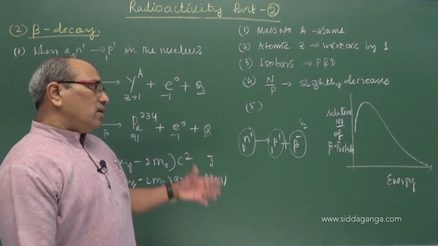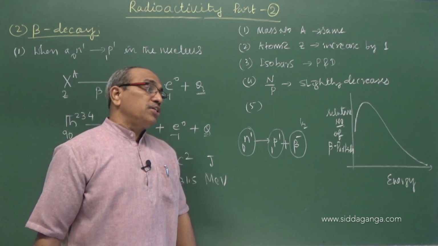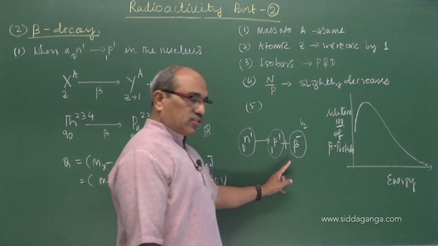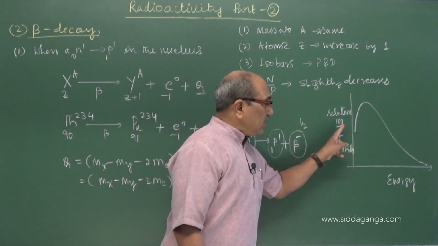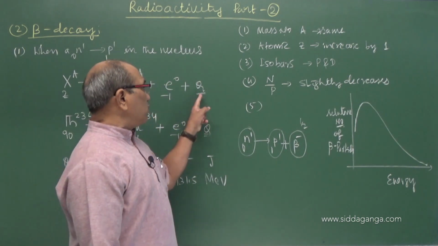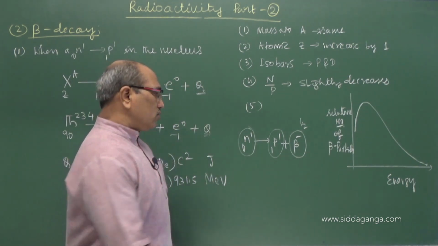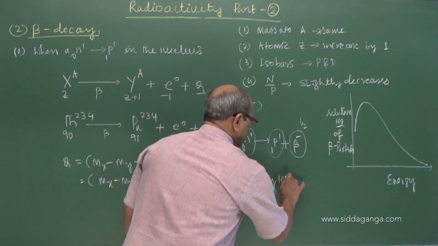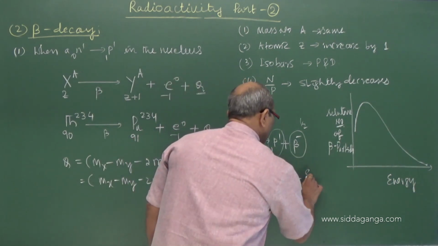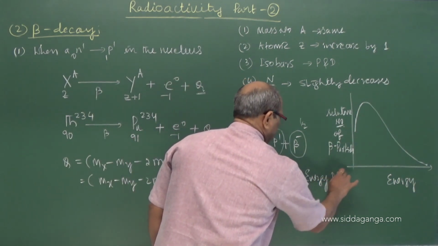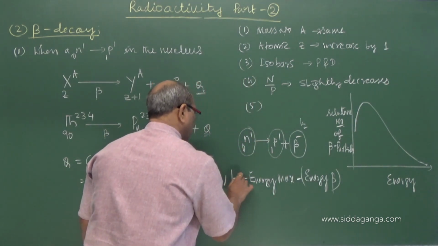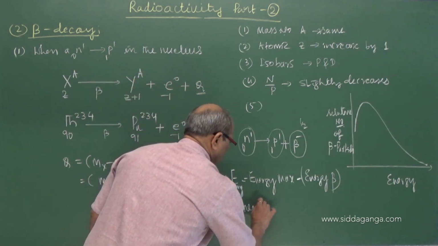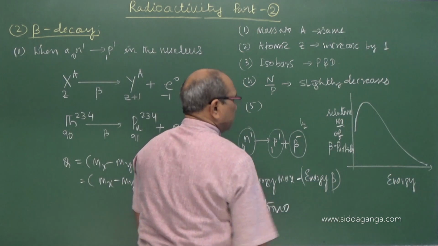That was the argument given by Pauli, who stated that some particle must carry the missing energy of these beta particles, where the varying energy must be carried by some other particle to compensate the law of conservation of energy. So the maximum energy emitted minus the energy of the beta particle is carried by some particle, which in this case is called a neutrino or antineutrino.